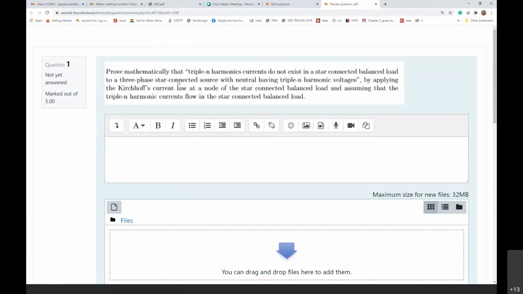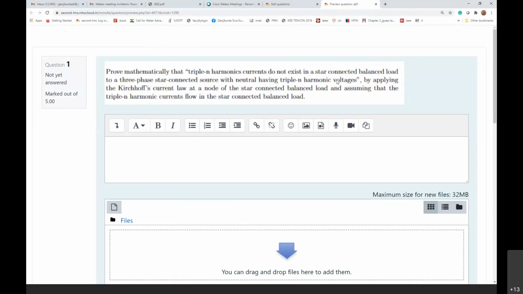Prove mathematically that triplet harmonic currents do not exist in a star connected balanced load, a star connected balanced load connected to a 3-phase star connected source with neutral having triplet harmonic voltages.